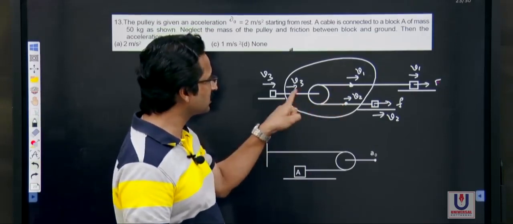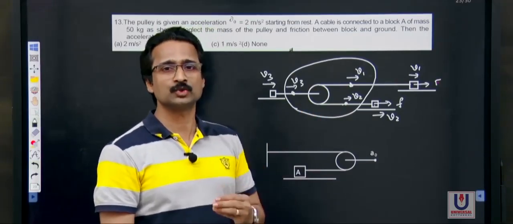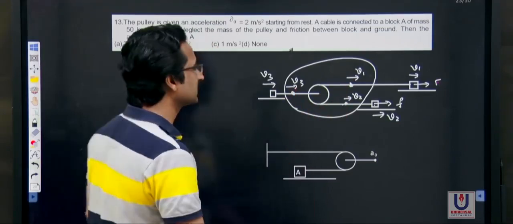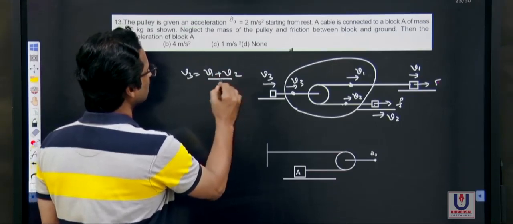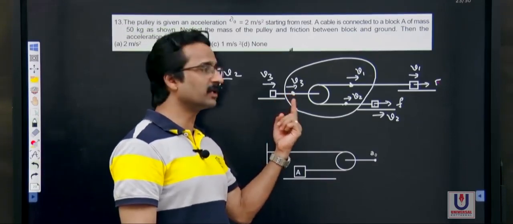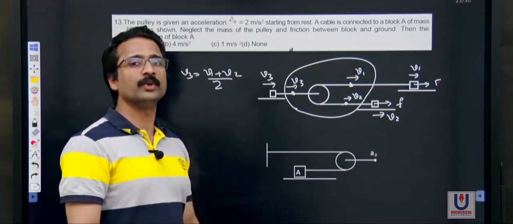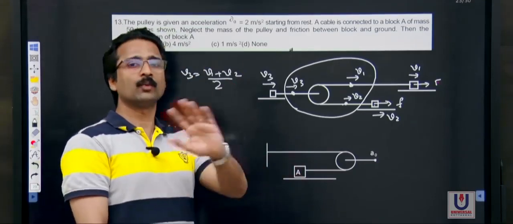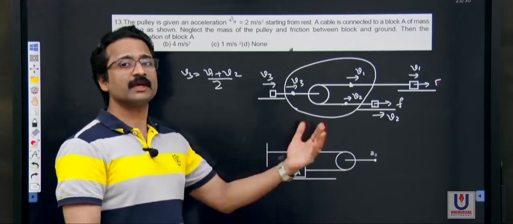As long as these 3 strings are parallel, there is always a constraint equation that appears to be true. Yes, v1, v2 and v3 are related as v3 is equal to (v1 plus v2) divided by 2. In simple words, this point has the average velocity of these 2 points. (v1 plus v2) divided by 2 is always v3. Now, how did you get this equation? Actually, that needs a lot of calculations. I don't want to waste your time on that. For you, this equation will be enough. This is the fact of velocity.